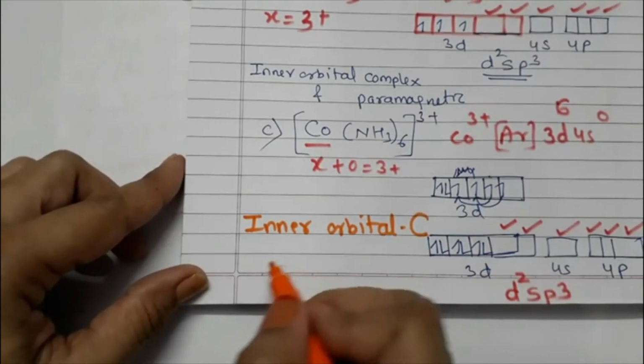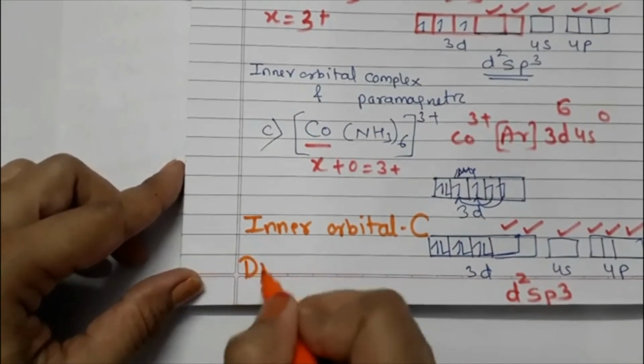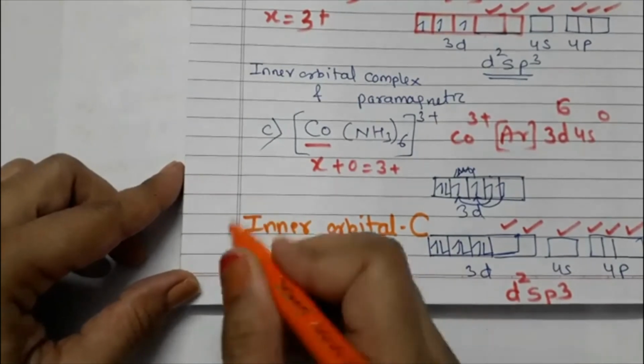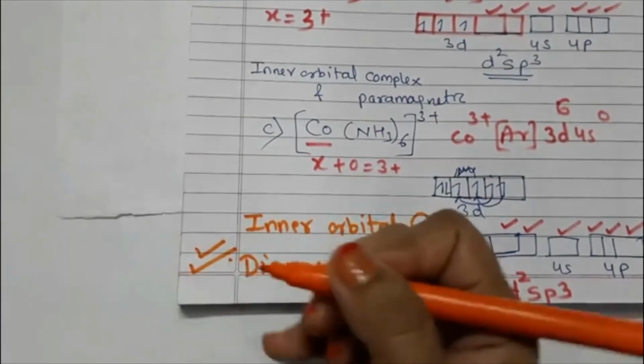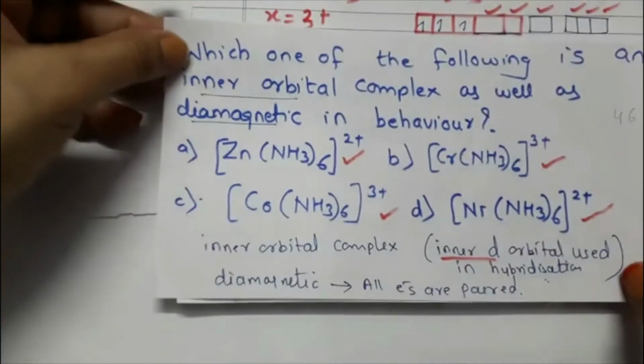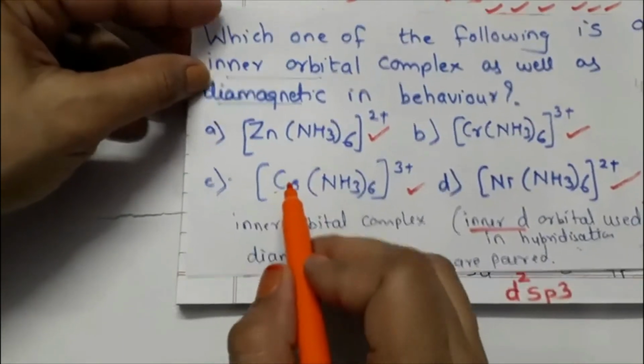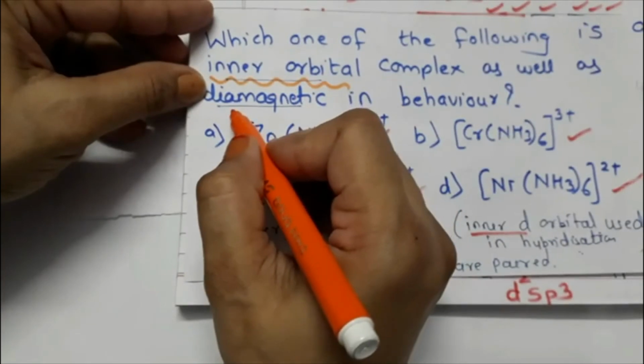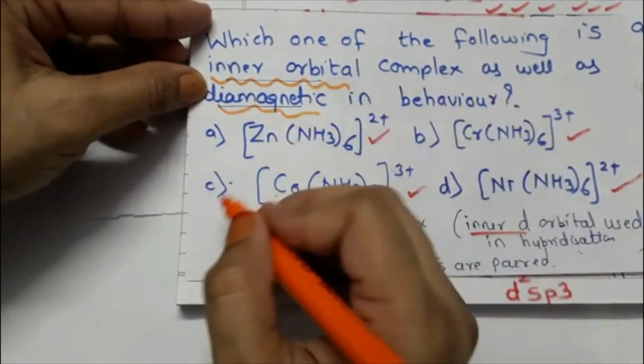So yes, it is diamagnetic in nature. So I think option C is our correct answer. It is an inner orbital complex, and it is diamagnetic also.